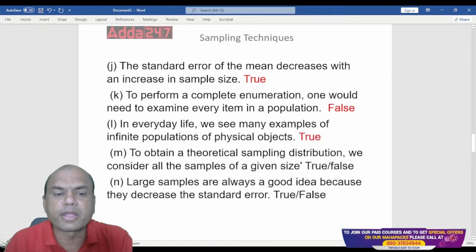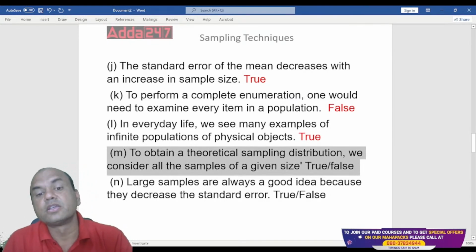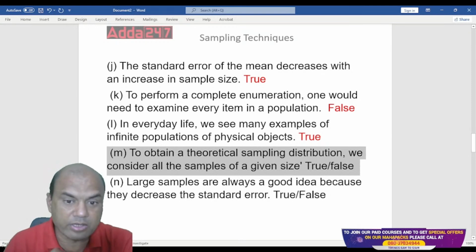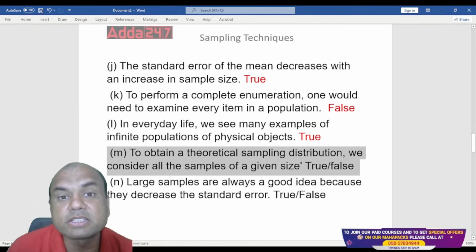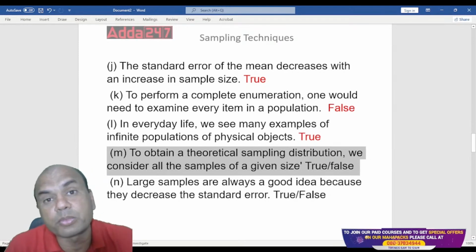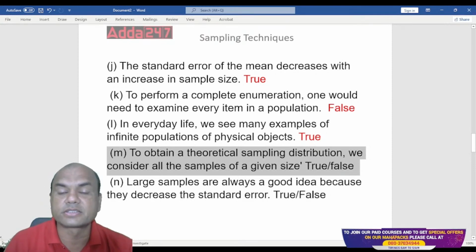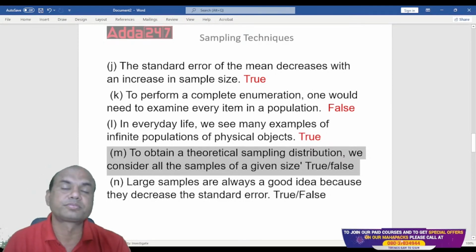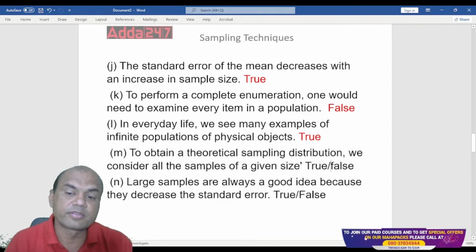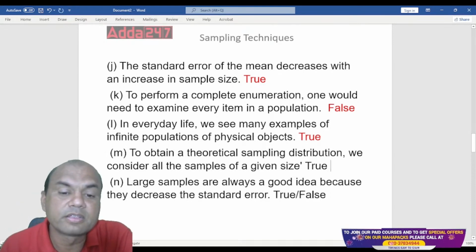Next one. To obtain a theoretical sampling distribution, we consider all the samples of the given size. Sampling distribution means the total number of samples taken and how the samples are distributed. This comes under the normal curve, the bell curve we call it. Do we consider all the samples of the given size or not? All the samples, everyone? So the answer is true. Yes, we consider all the samples of the given size.